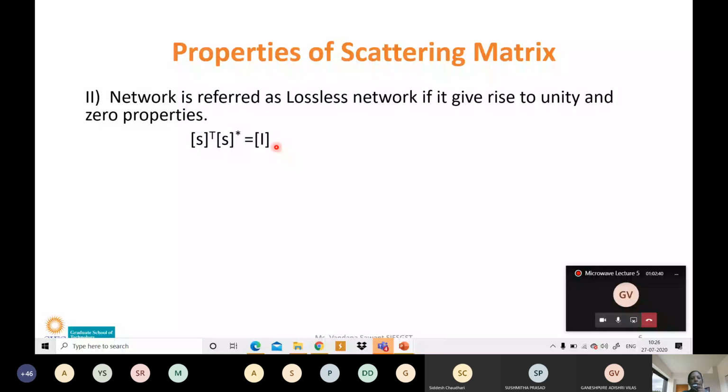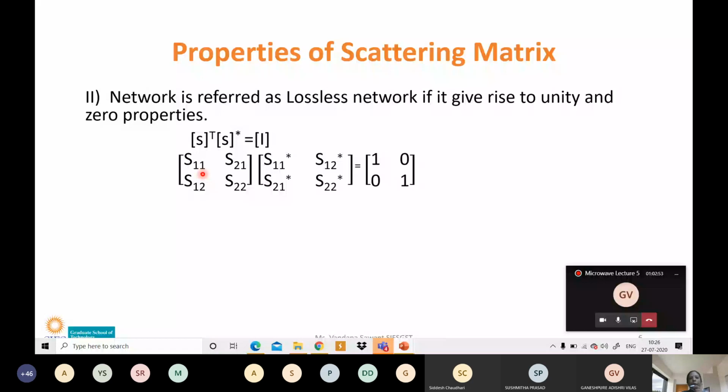Now we have S transpose for a 2-port network. We have already calculated this. S11 and S12, that is the first row, will become the first column, and the second row, that is S21 and S22, will become the second column. This is S transpose, the transpose of the original S matrix. Then the complex conjugate of an S parameter is indicated by S11 star.